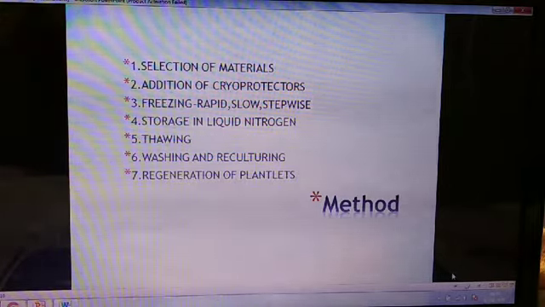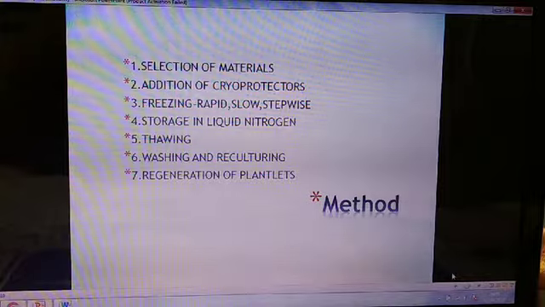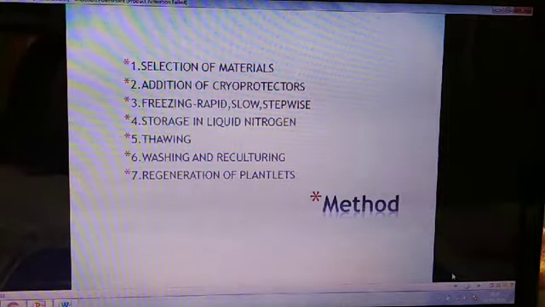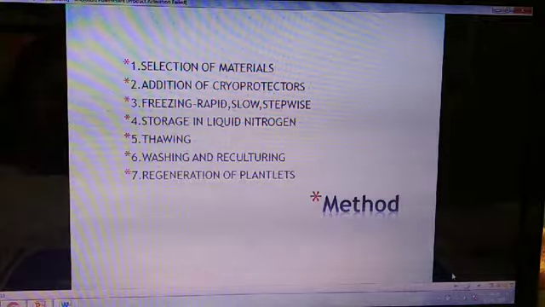Similarly, the plant parts which are cryopreserved are taken out from the vials and are thawed properly before using for regeneration of the plantlets. After thawing, the requirement comes of washing and reculturing.